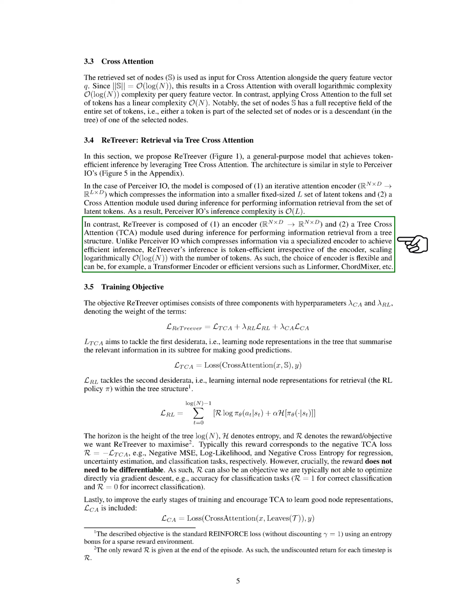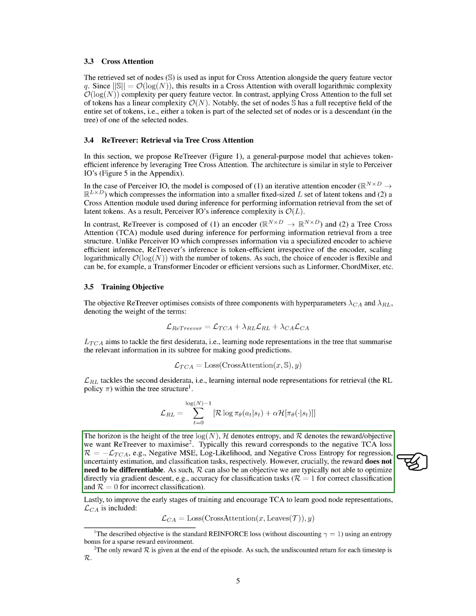Section: Training Objective. The section we're going to simplify and paraphrase is about the training objective of a model called ReTreever. This model's objective is made up of 3 parts, each with its own weight, represented by the symbols lambda_ca and lambda_rl. The first part, denoted as L_TCA, is about learning node representations in a tree structure. These representations summarize the relevant information in its subtree to make accurate predictions. The second part, L_RL, is about learning internal node representations for retrieval within the tree structure.